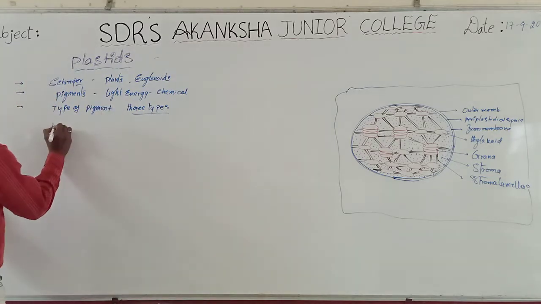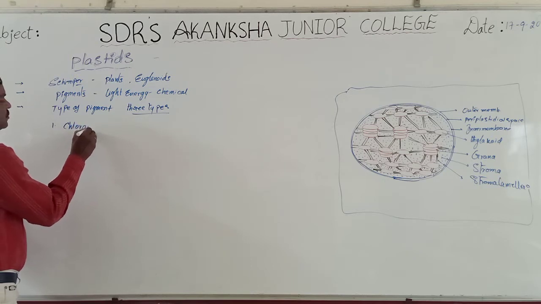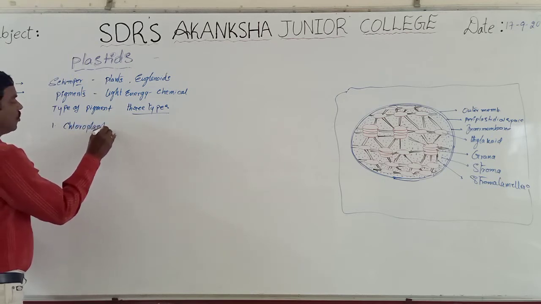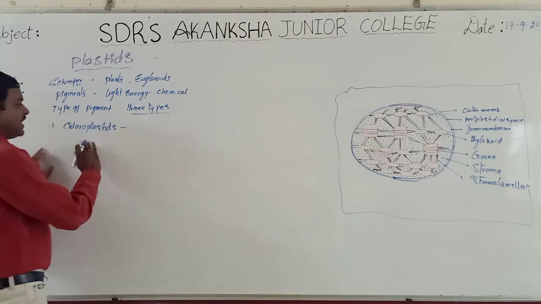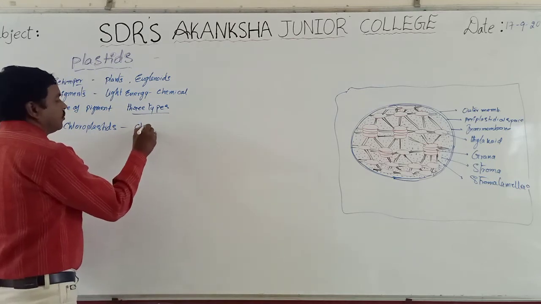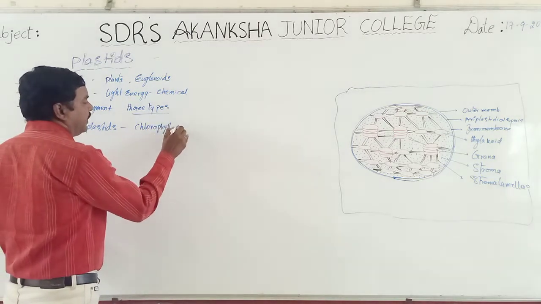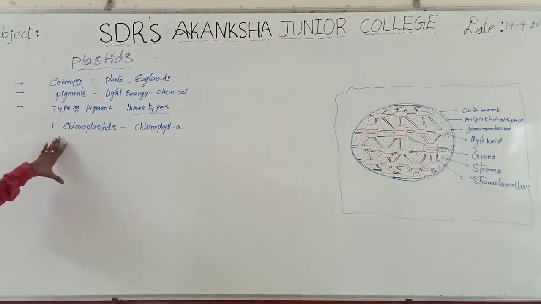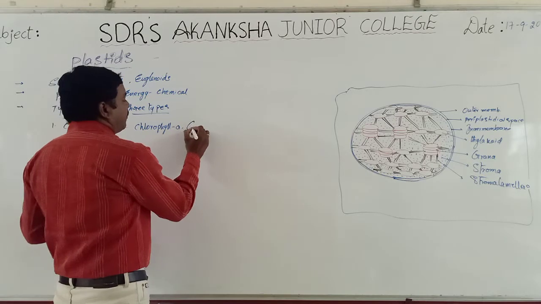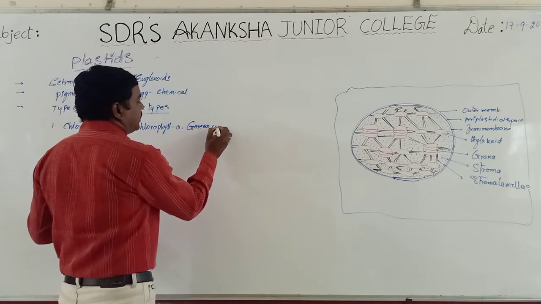One type of plastids are called chloroplastids. These plastids contain chlorophyll A, and they are a type of green colored plastids.